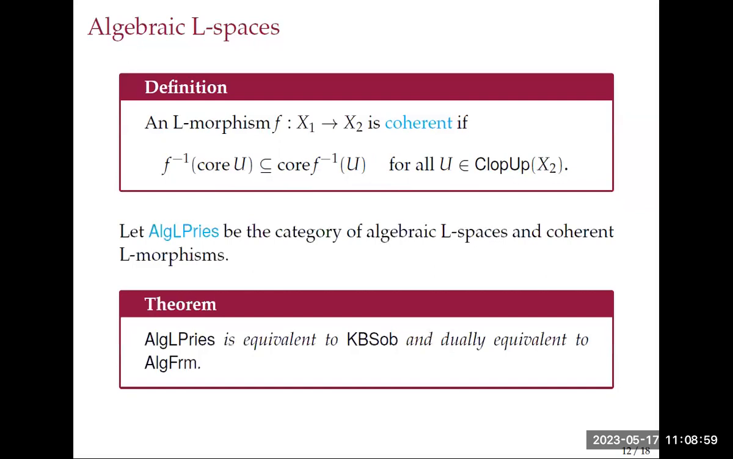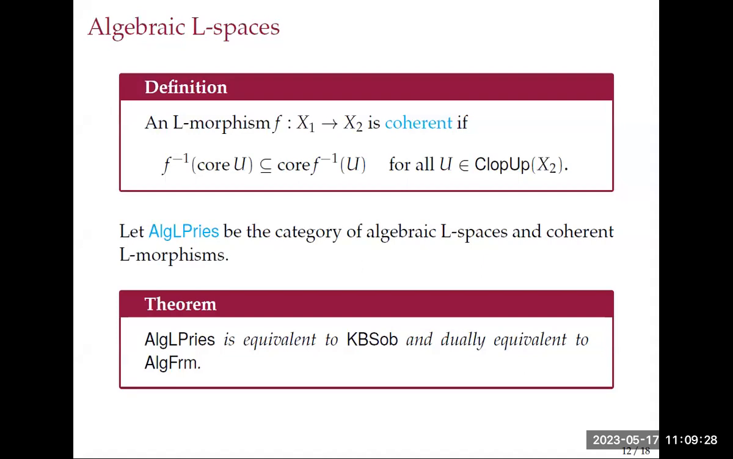And then we get the duality by restricting the previous theorem for spatial frames. We can now get this theorem that algebraic L spaces are equivalent to compactly based sober spaces and dually equivalent to algebraic frames. And for the rest of this talk, I will restrict this duality to the subcategories that I mentioned before.